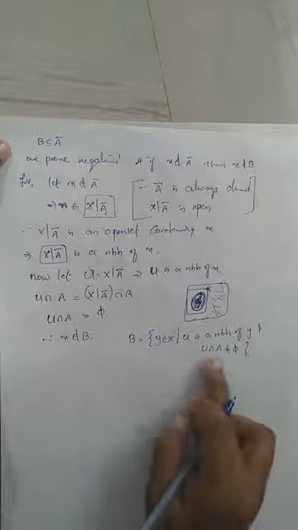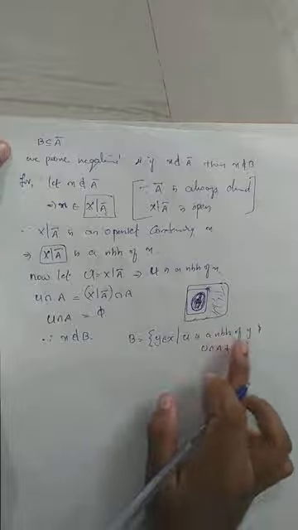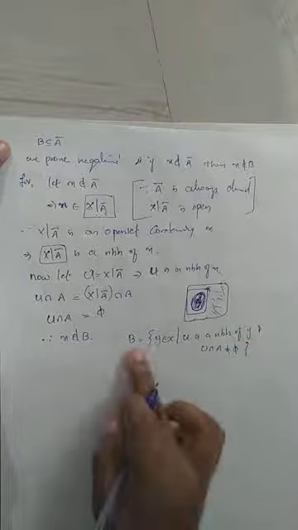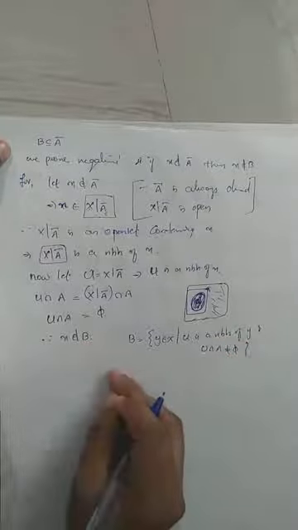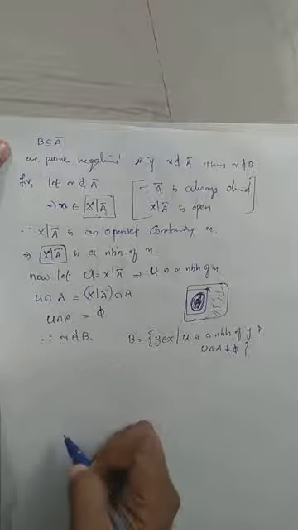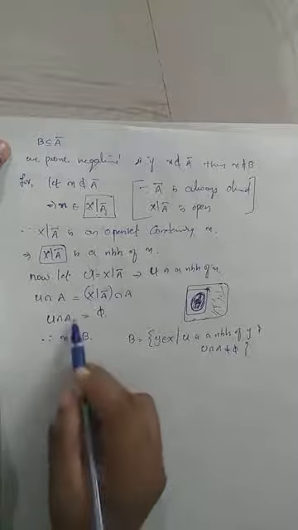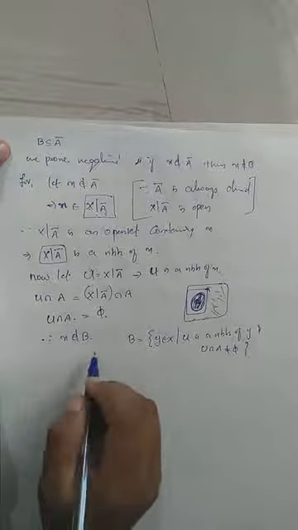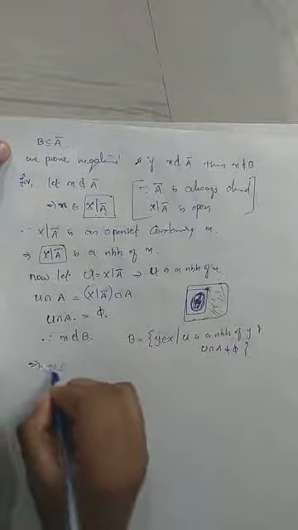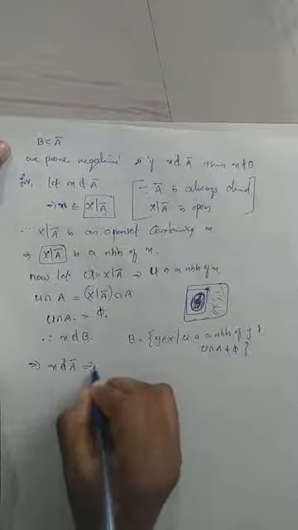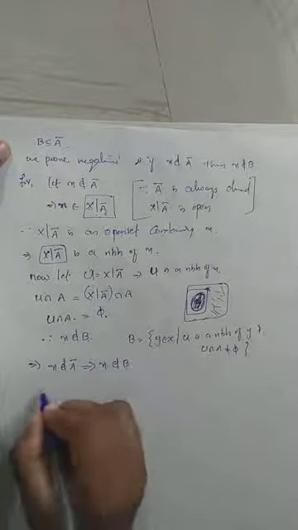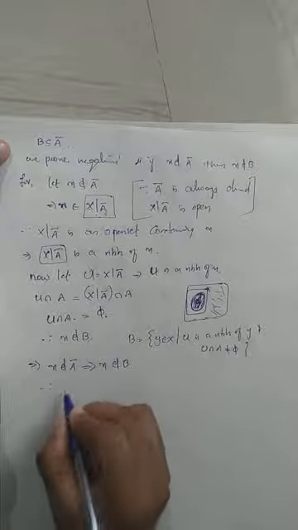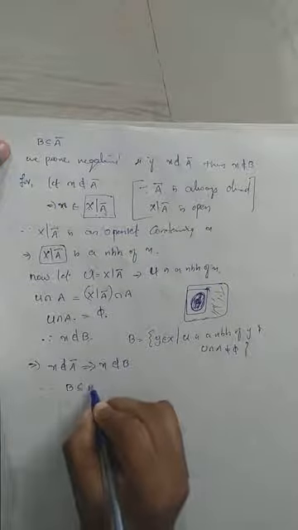Whenever U intersection A is not equal to empty and U is a neighborhood of y, then that y belongs to capital B. Here x is a point in capital X and U is a neighborhood of small x and U intersection A is empty. Therefore, x cannot belong to the collection B, which implies x not in A closure implies x not in B. Therefore, the negation statement is true. Therefore, B is contained in A closure.